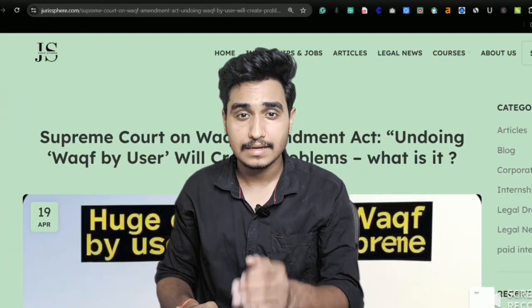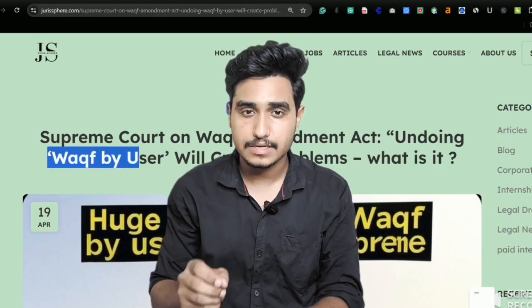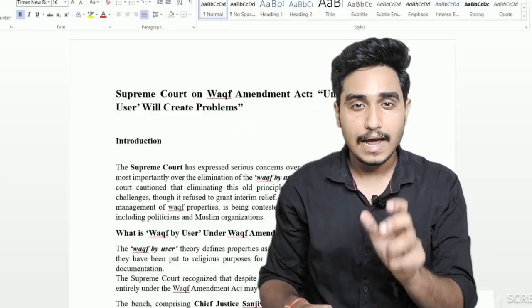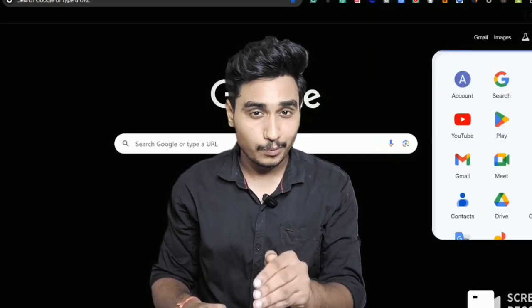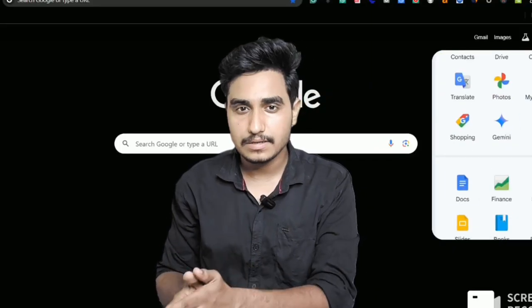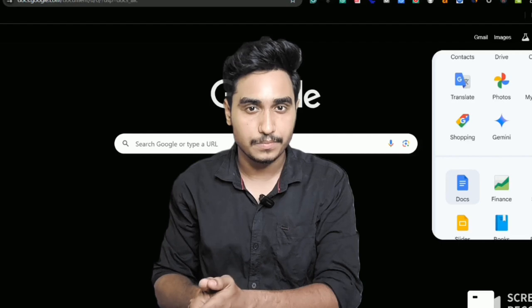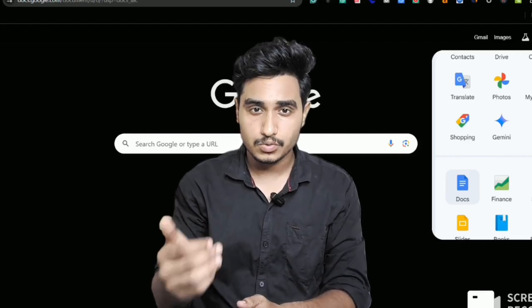Now after writing the article, the next step is that you have to check whether you're writing the article in Microsoft Word or in Google Docs. And if you have written your article in Microsoft Word, then copy all the contents of your article. Either select it manually and copy it, or press Ctrl+A, then Ctrl+C, copy it, go to Google Docs. As you can see here, when you open Google Chrome from your computer or laptop, remember there needs to be a network connection to use Google Docs.